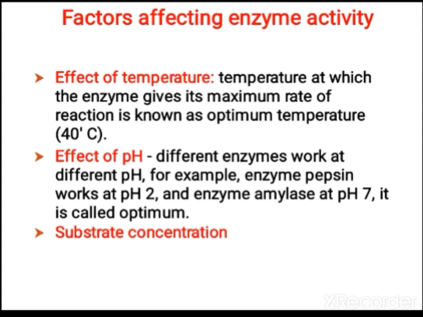Now the effect of pH. Different enzymes work at different pH. For example, the enzyme pepsin works at pH 2, and the enzyme amylase works at pH 7, that is neutral pH, which is optimum for it. In the same way, the intestinal pH is alkaline, so the enzymes in the intestine work at alkaline pH.